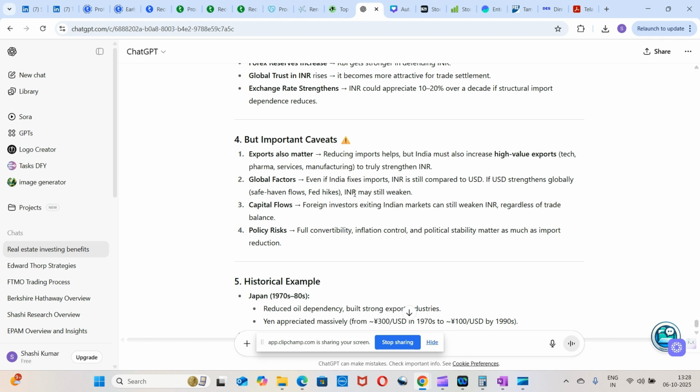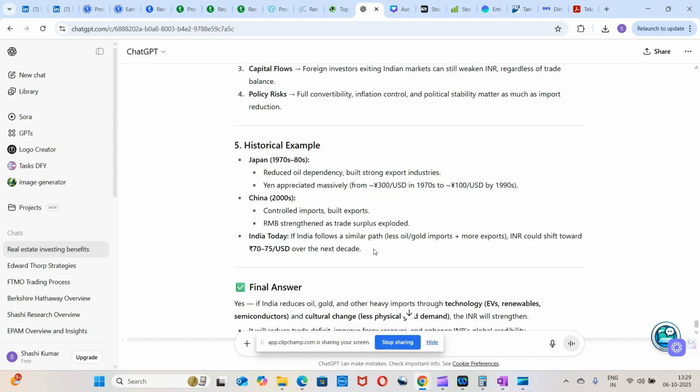Capital flows. Foreign investors are exiting the Indian markets now, and they're exiting hugely. This also weakens the INR, regardless of the trade balance. Policy risks again: full convertibility, inflation control, and political stability matter too, not just cutting imports. So if INR wants to strengthen, we need to improve exports, USD should not strengthen that much, capital outflows should not be there, and policy and political stability should be there.